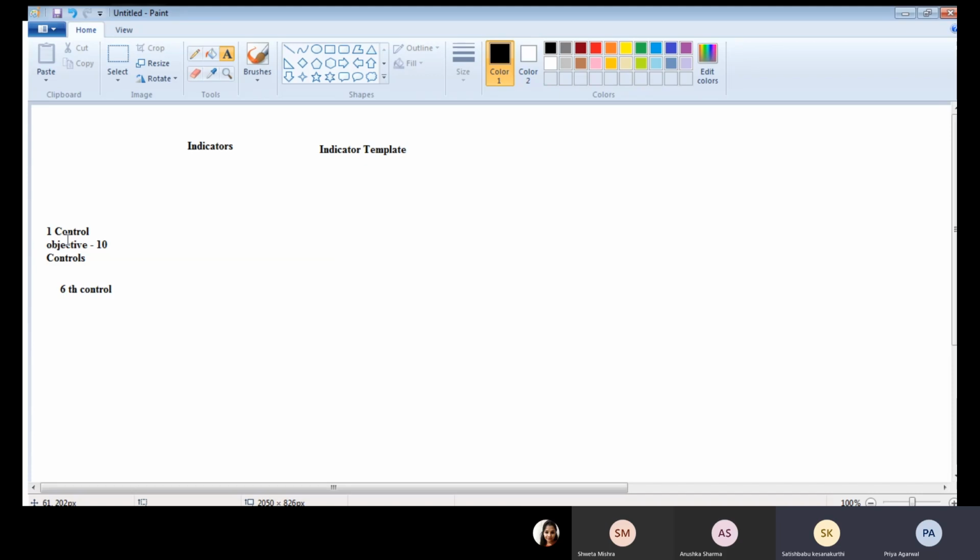If I want to test 20 controls associated with one control objective, what is my choice? Indicator template. In those 20 controls, if I want to test the 15th control, what is your choice? Indicators. Yes, absolutely.